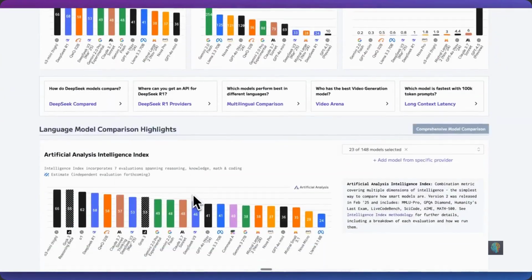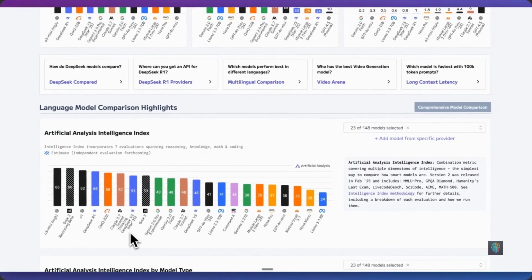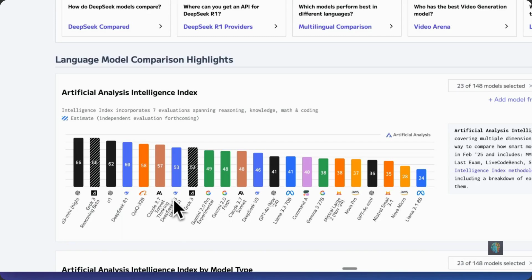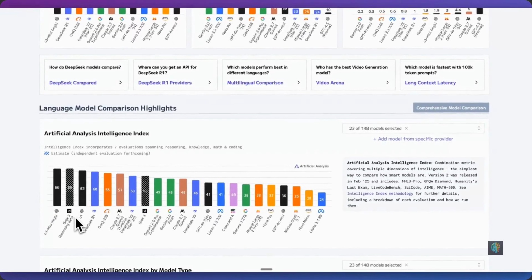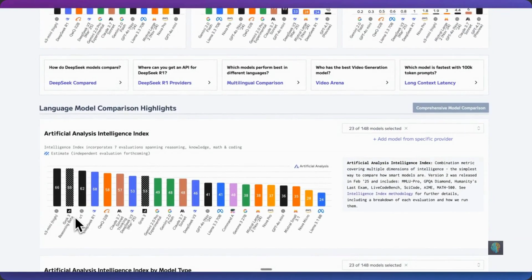Now, in terms of performance, Artificial Analysis also has what they call their intelligence index. This ranks at the top across all other non-reasoning models. This outperforms Grok 3, Gemini 2.0 Pro, Sonnet 3.7, GPT 4o, and so on and so forth. The only models that are outperforming it are the reasoning models. And if you're not as familiar with reasoning models, these models will think before they give you a response. So the trade-off with the reasoning models is you're going to get a better response, but you're going to have to wait longer for those responses.